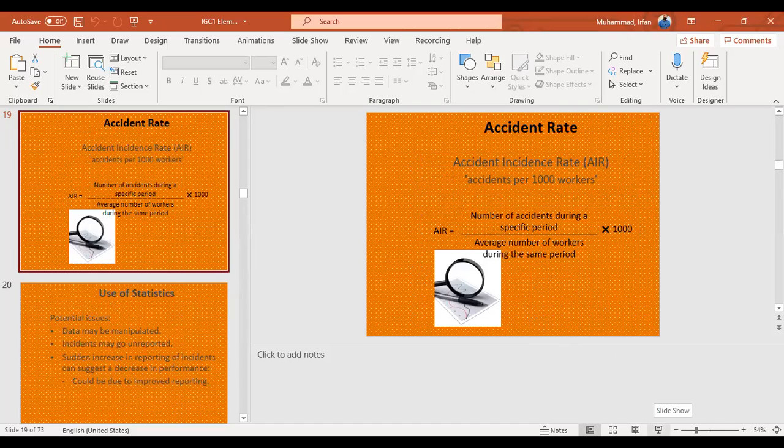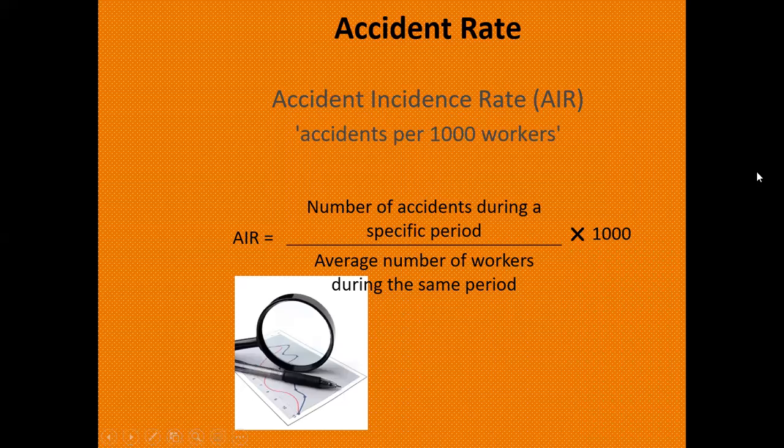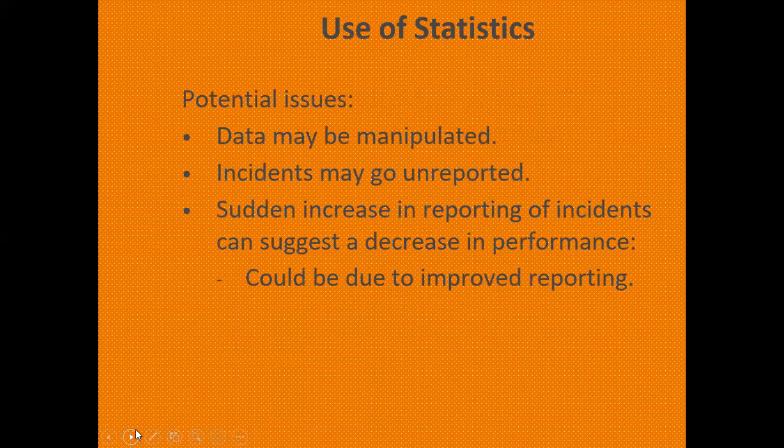Accident rate. Some guys are asking me to give the formula. So how to calculate the accident rate? The number of accidents during a specific period, you need to write days, and then the average number of workers during that same period. If it happens over 126 days, what is the average number of workers, then multiply it by 1000, and then you get your accident incident rate. That is a simple formula.